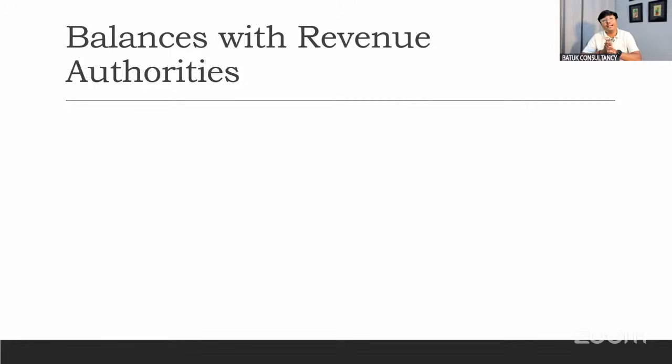Now, balances with the revenue authorities. Sir, it is again a very crucial and important point. What happens when your client is maintaining the books of accounts? The client makes the entries for the purchases, the sales, and the expenditure, and based on the set off of the expenditure, income and the ITC balances, there will be a closing balance in your books of accounts.